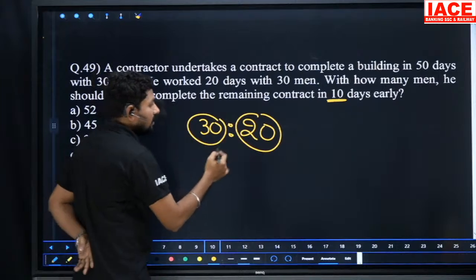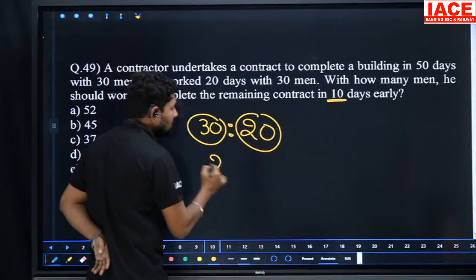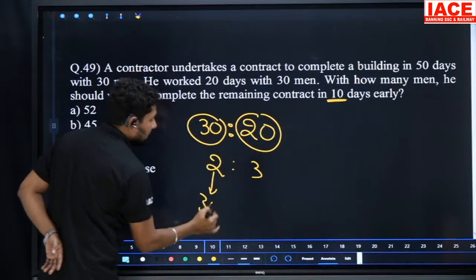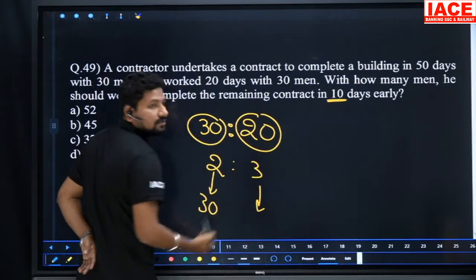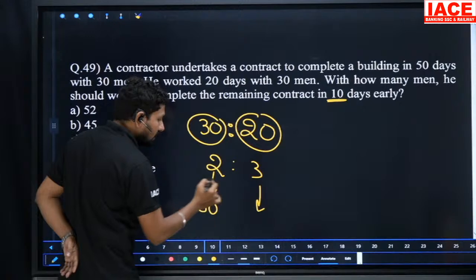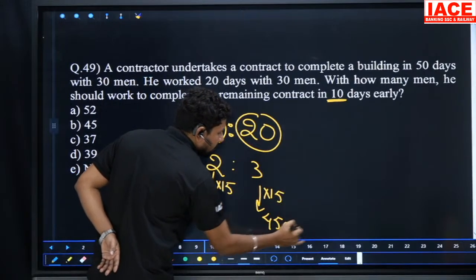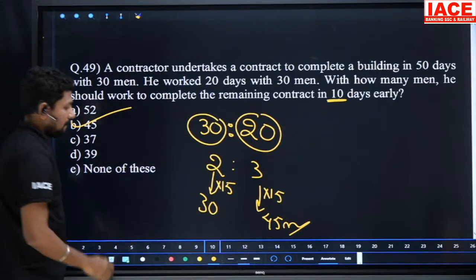That is 3:2. This time is efficiency. Time is opposite to efficiency, meaning the ratio is what? 2:3. When the time is 30 days there are 30 men. If the work must finish in 20 days, how many should there be? How many members are required? 2 to 30 is how many times? 15 times. Here also 15. That means how many members are required? 45 men. Then the option here is B.